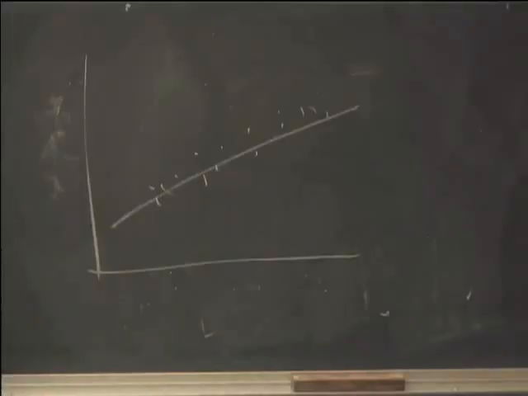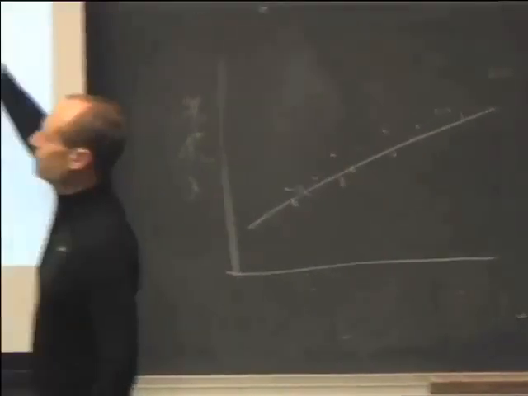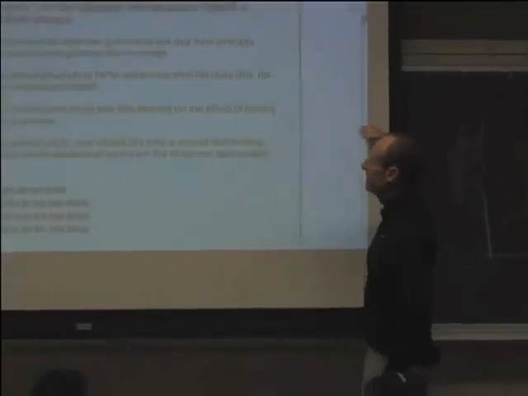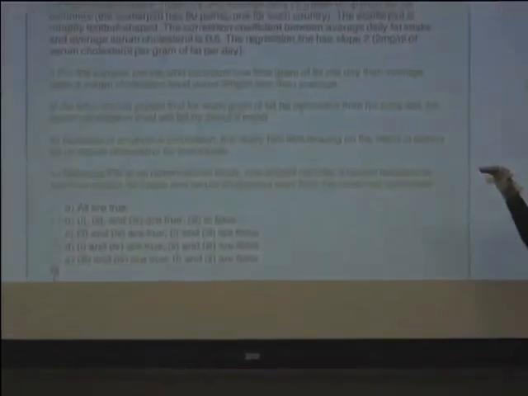What about this? This is asking you about a causal relationship. It's saying that, is it the fat intake that is causing the cholesterol? So if you reduce the fat, will the cholesterol be reduced? The scatter plot is saying that when you look at the averages for people based on what they happened to do, higher fat had higher cholesterol.